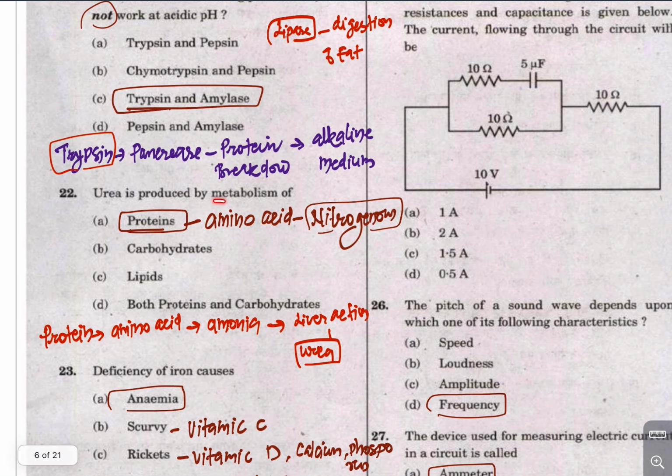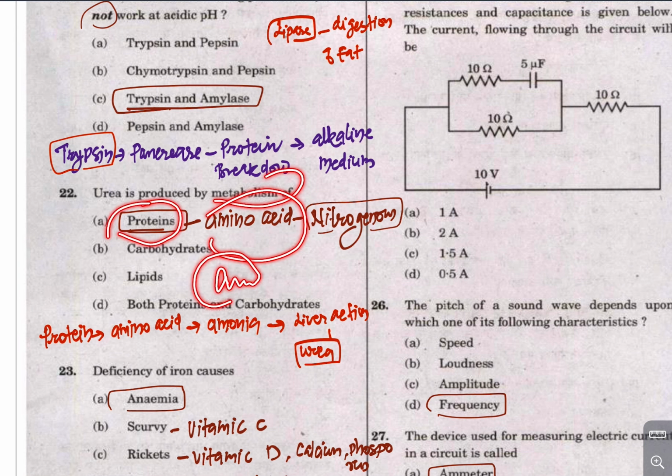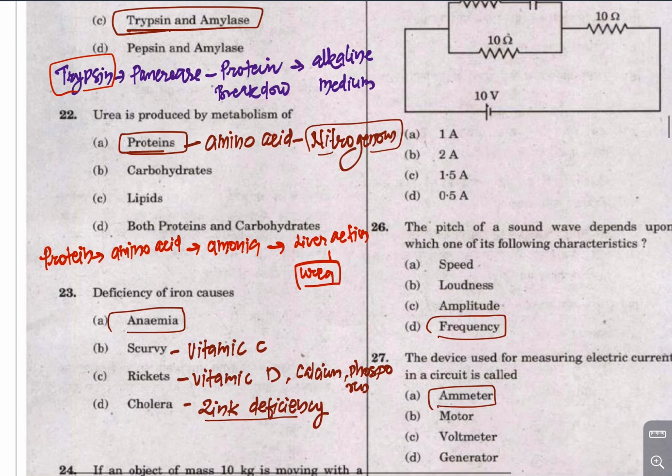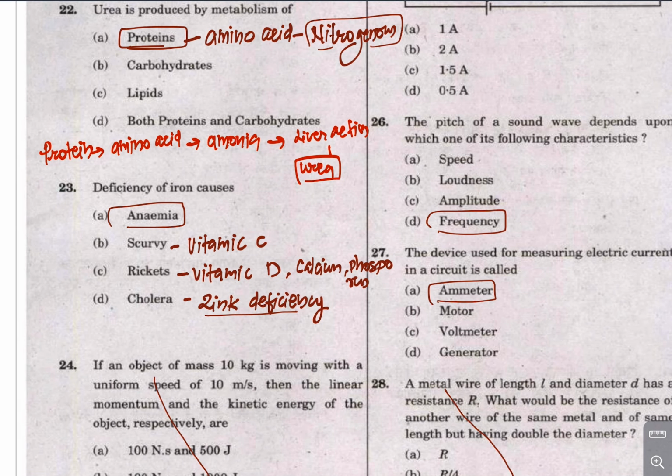Urea is produced by metabolism of amino acid. Amino acid is a nitrogenous compound, right? Protein is a nitrogenous compound. Protein is broken into amino acid. Now amino acid is metabolized into ammonia, and the ammonia is metabolized by the liver into urea. Now deficiency of iron causes anemia, scurvy by vitamin C deficiency, rickets by vitamin D deficiency, cholera with zinc deficiency.